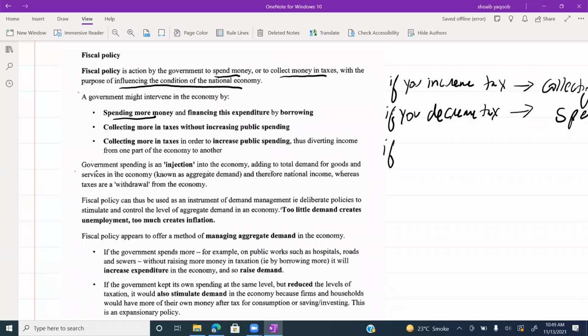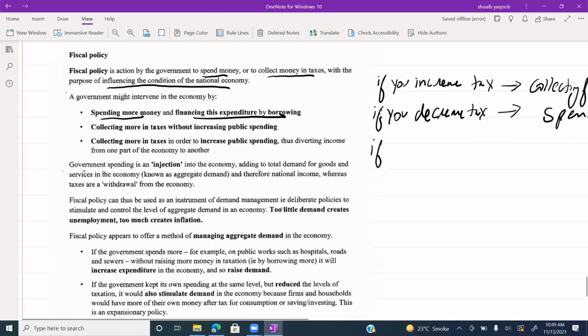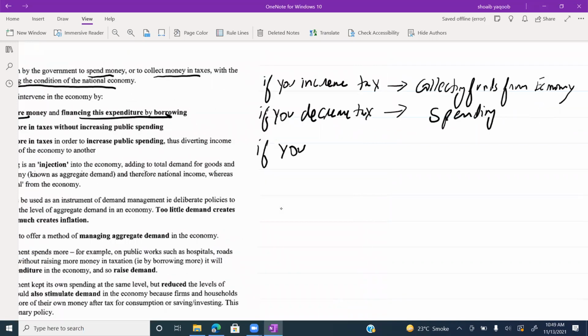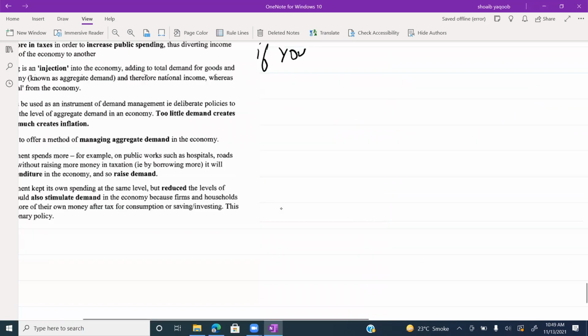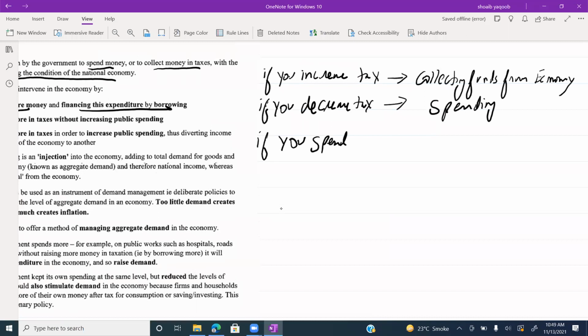Spending more money and financing this expenditure by borrowing. If you spend more money and support this by borrowing, money supply will increase in the economy.